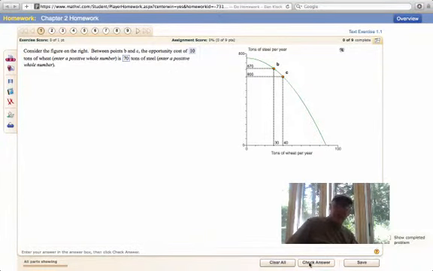Again, looking at choices, it's the classic production possibility curve, PPC. Again, this will come back on the test.